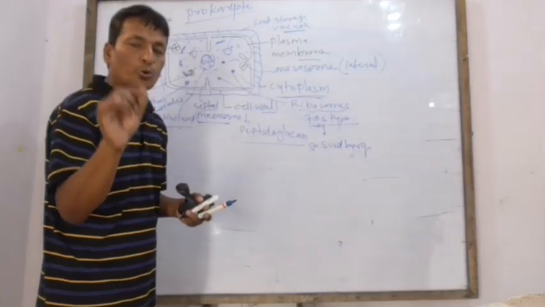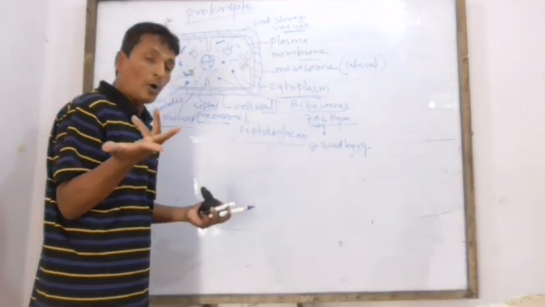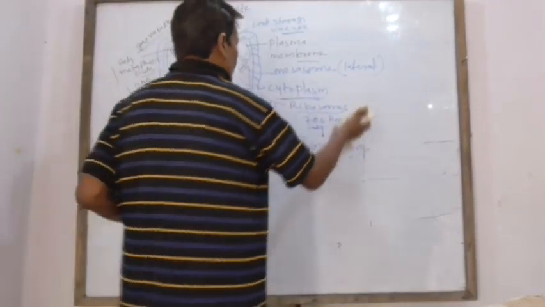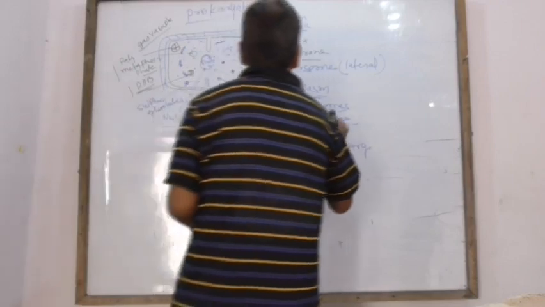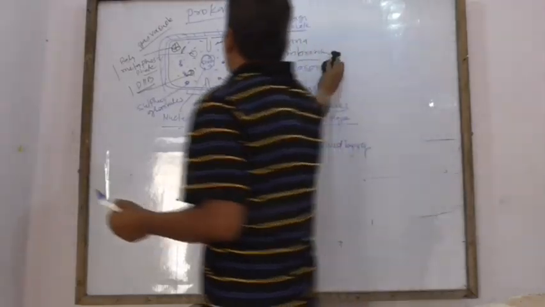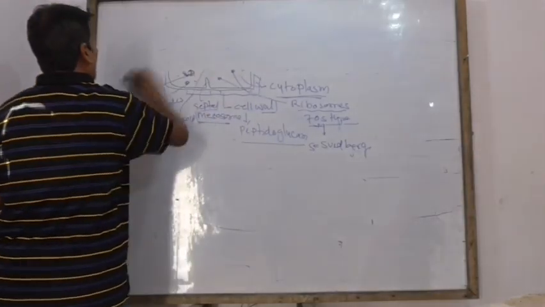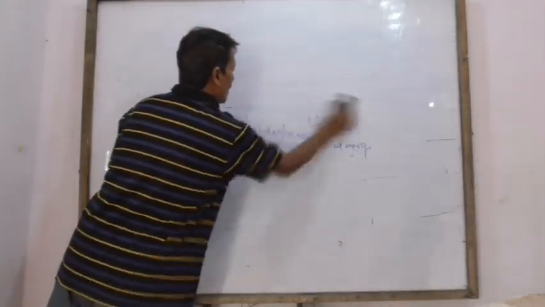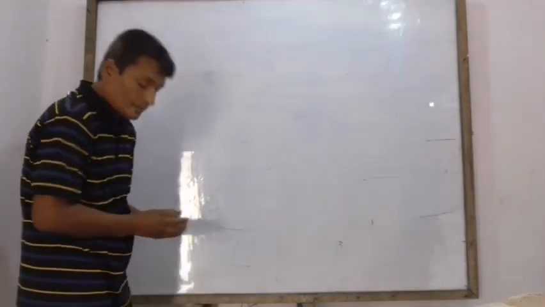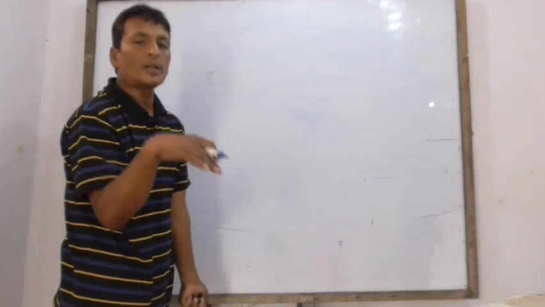Next, the eukaryotic cell is designed. The eukaryotic cells are of two types, either plant or animal cell.